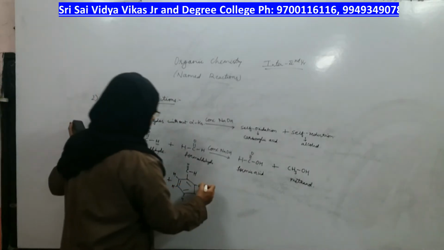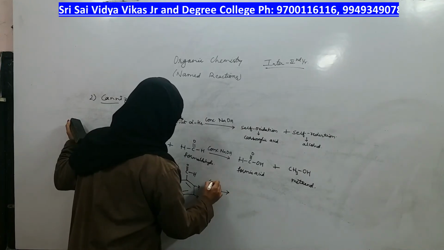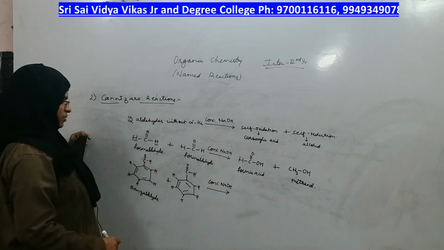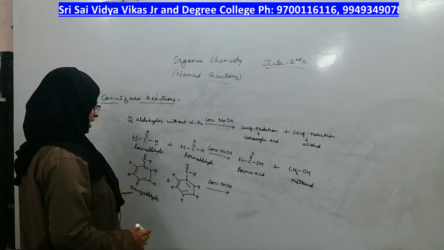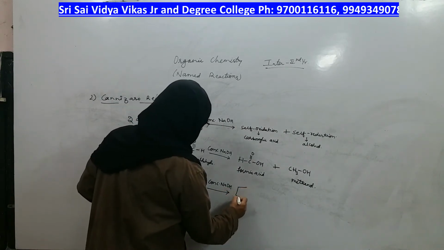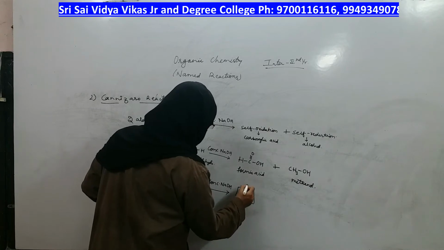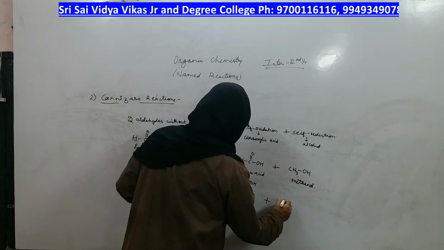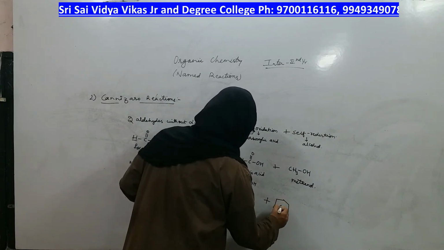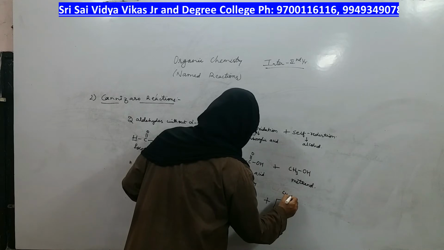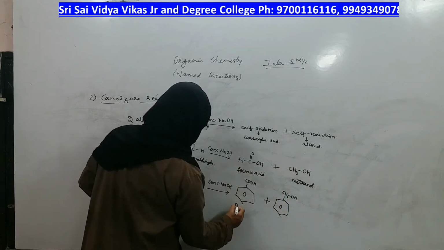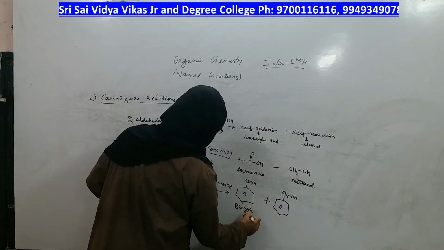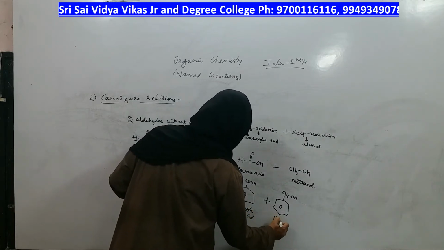Right? Okay. In the presence of concentrated NaOH, one of the aldehydes undergoes oxidation to give what? Benzoic acid, COOH. Another aldehyde undergoes reduction to give what? CH2OH. What is the name? Benzyl alcohol.